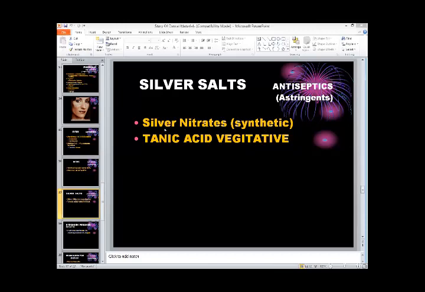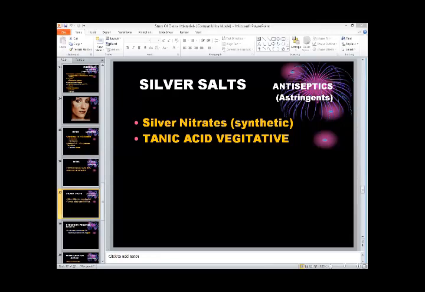So astringents have a very important role, and normally we are using these two only: silver nitrate, which is a synthetically originated compound, and tannic acid.